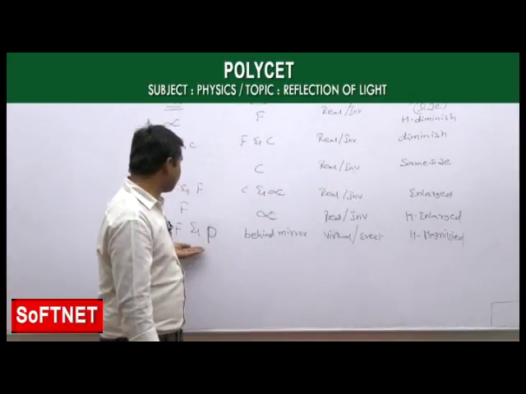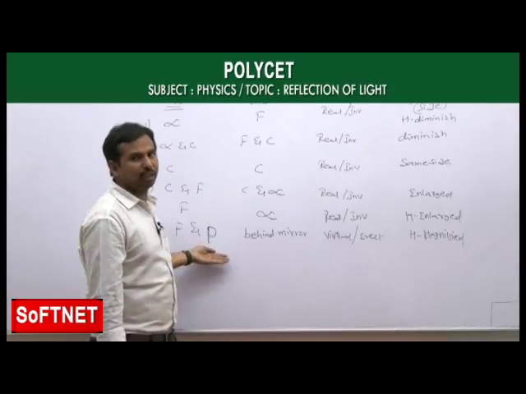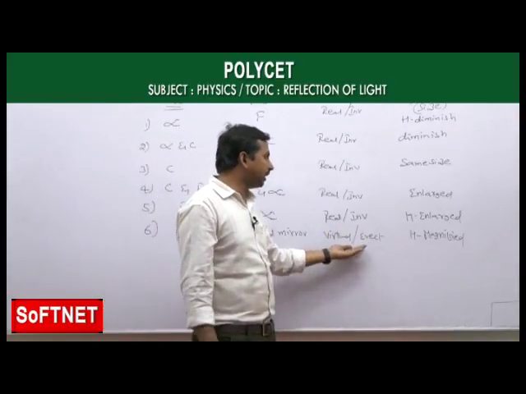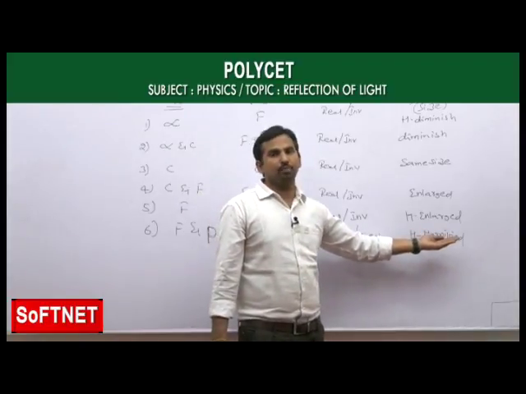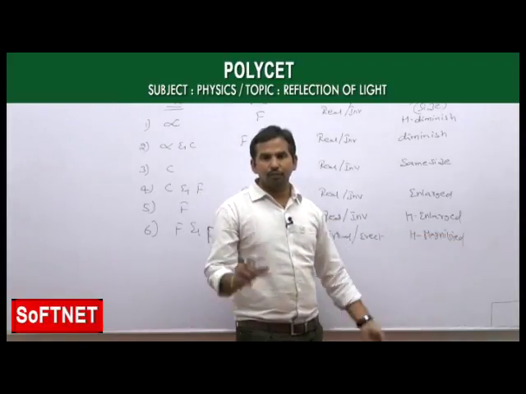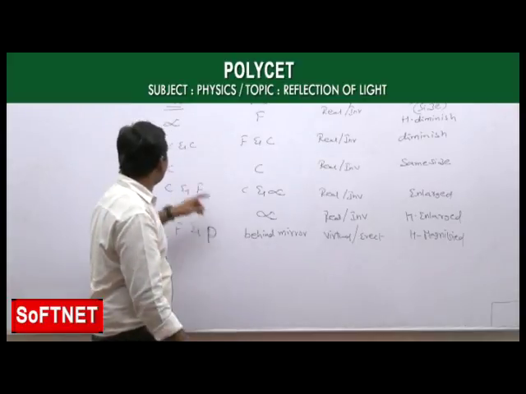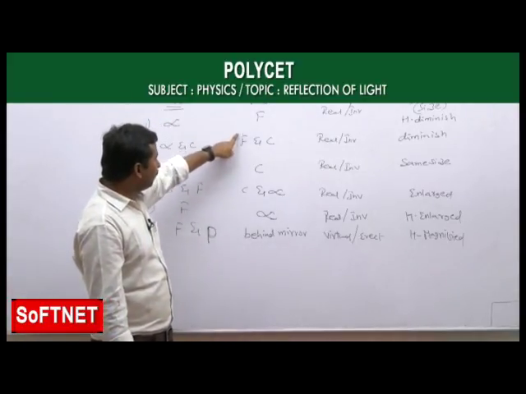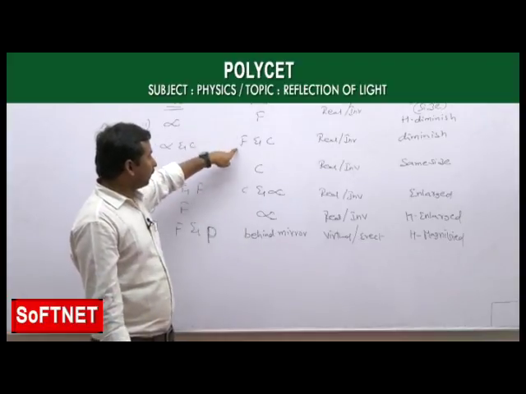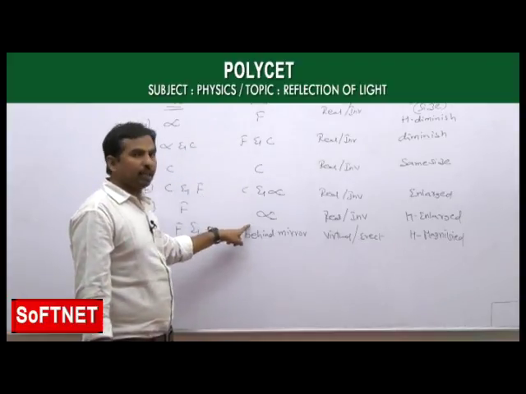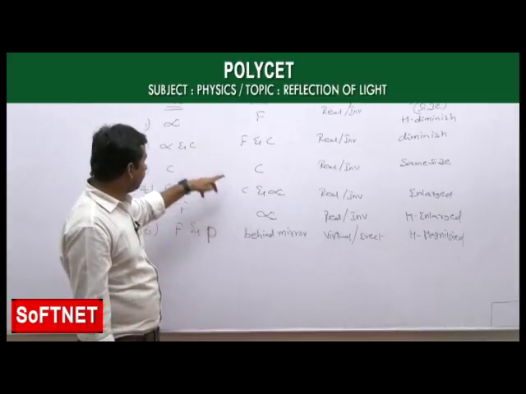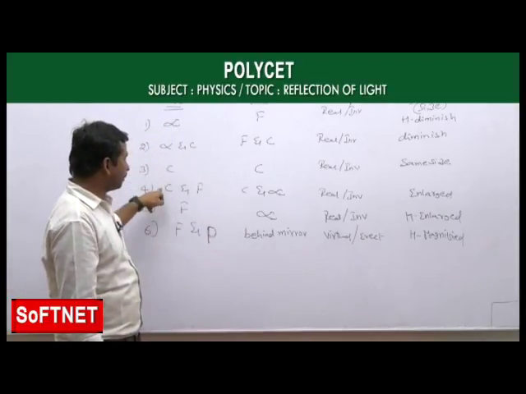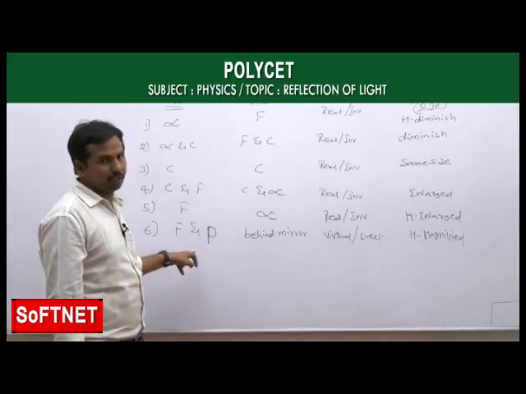And the last one, which is the special case: if the object is placed between F and P, then the image is formed behind the mirror, and it is a virtual and erect image, and a highly magnified image we are getting. If you observe here, as the object is coming closer and closer towards the mirror, the image is moving away from the mirror, like F, F and C, C, C and infinity. And the object positions come closer and closer: infinity and C, C, C and F, F and P.